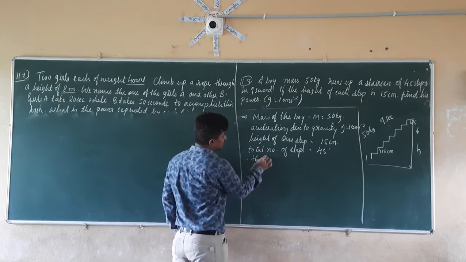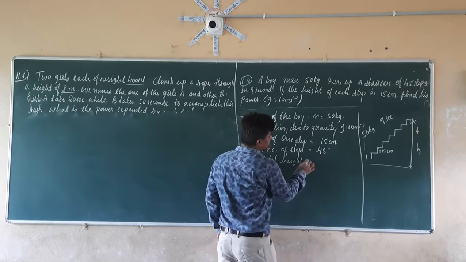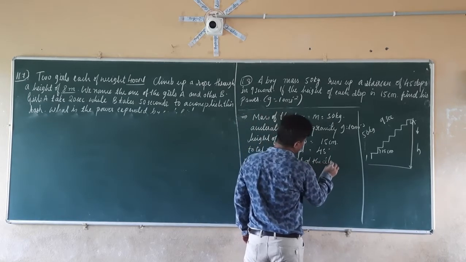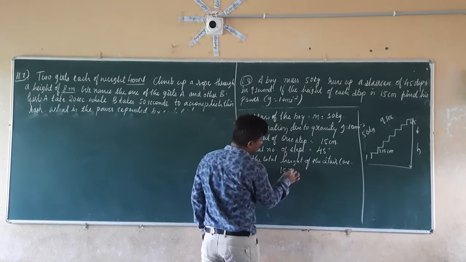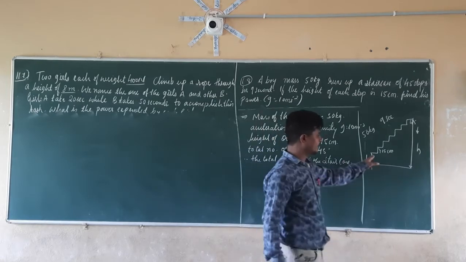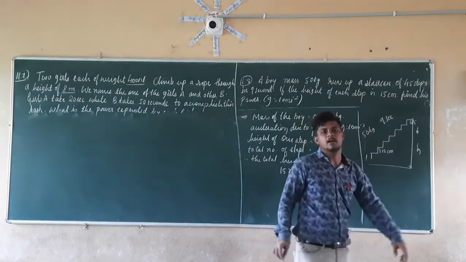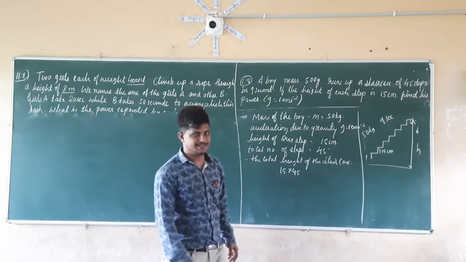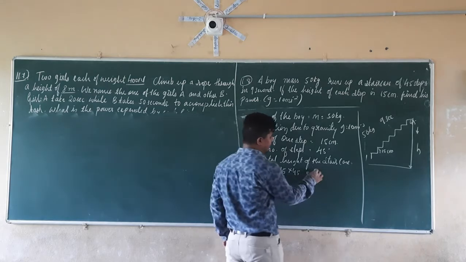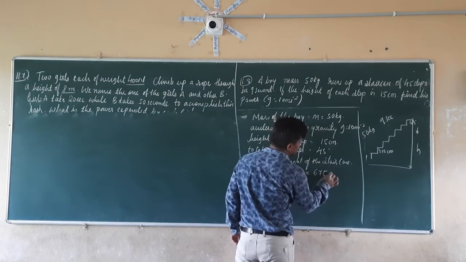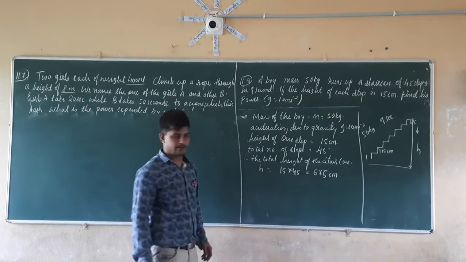Therefore, the total height of the staircase is equal to 15 into 45. One step is 15 centimeters, and the number of steps is 45, so 15 into 45 will give us the final height of the stairs. So 15 into 45 is equal to how much? That is equal to 675 centimeters. So the total height is equal to 675 centimeters.